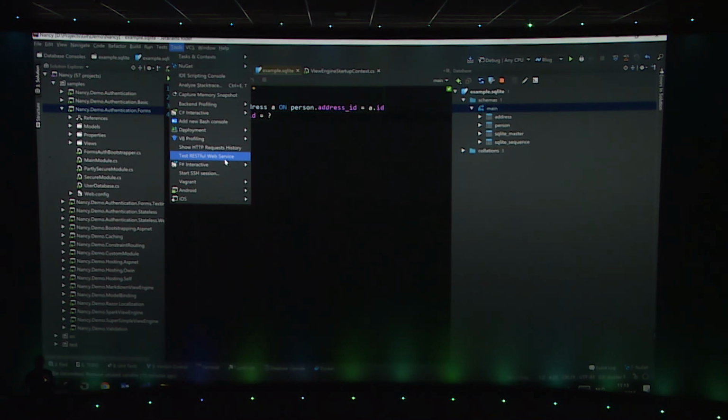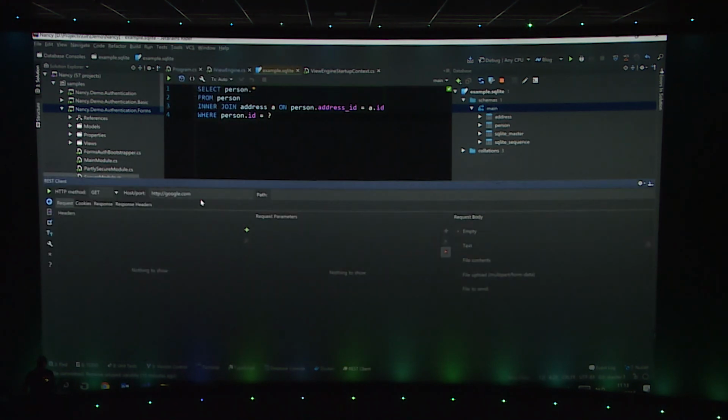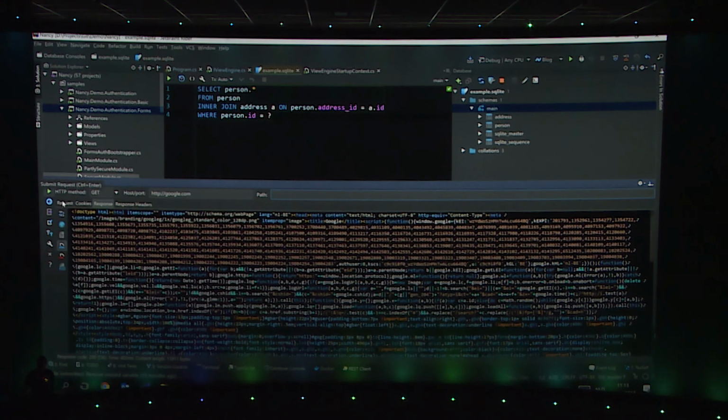If I have an API that I want to test, I can open a nice dialog in which I can, for example, query Google, add a path there, whatever you want. Add request headers, add request parameters if you want, and just execute the requests. And I get back HTML, I can export this, and so on. Now, this is nice, but typically you don't want to enter all those URLs manually and enter them every single time you want to test something.